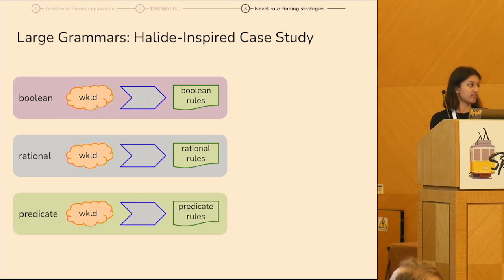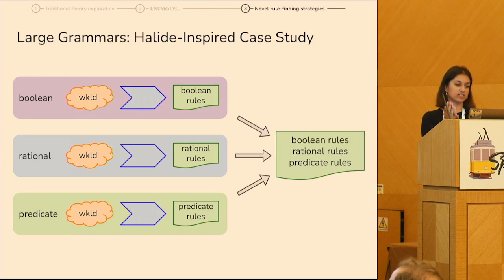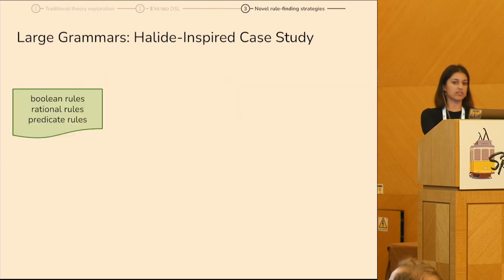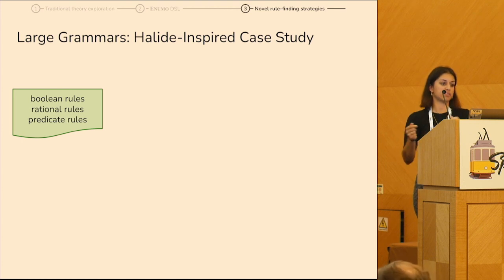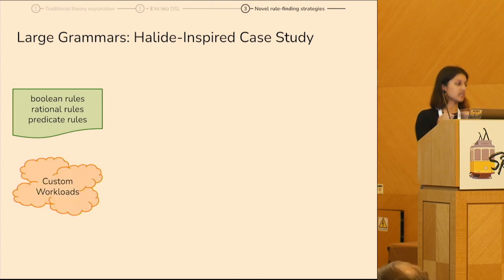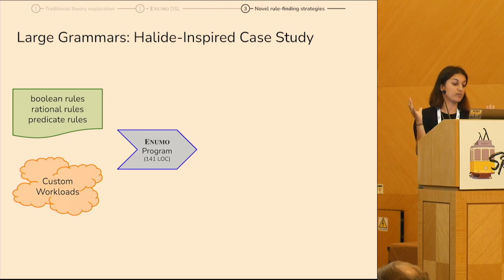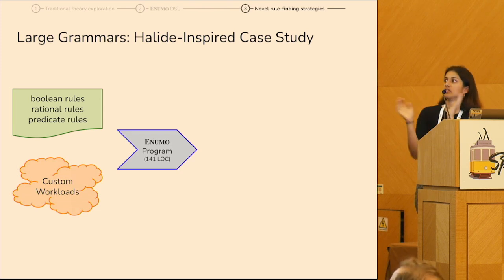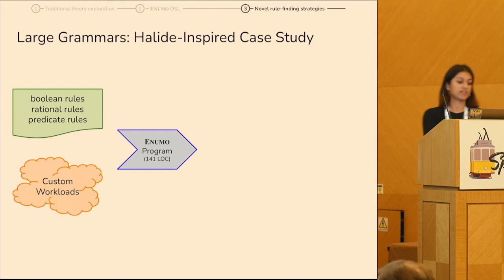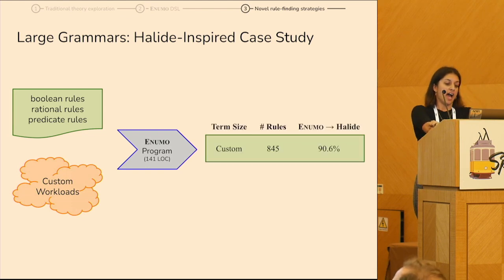And again, for the predicates. We can compose these all together, but we also know that there's going to be some rules that use overlaps of these operators. So then we can write some custom workloads, again using Anumo, and put it all together with an Anumo program that is just 140 lines, so it's not very long or hard to write. And as a result, we learn 845 rules that are capable of deriving 90% of Halide's rules.